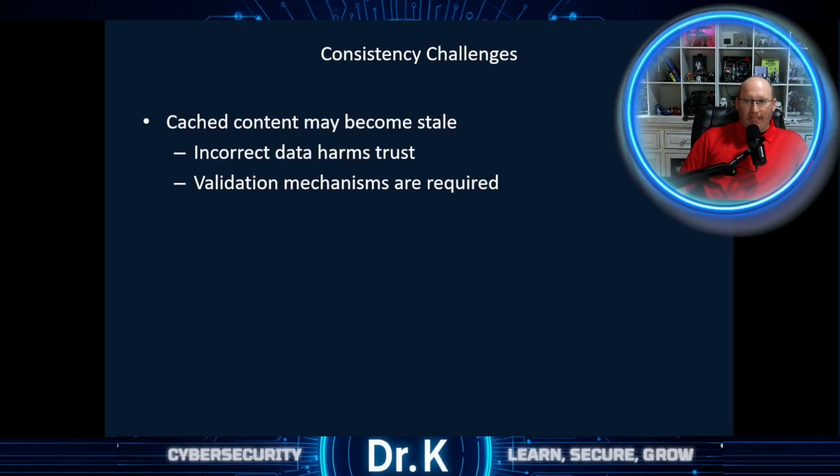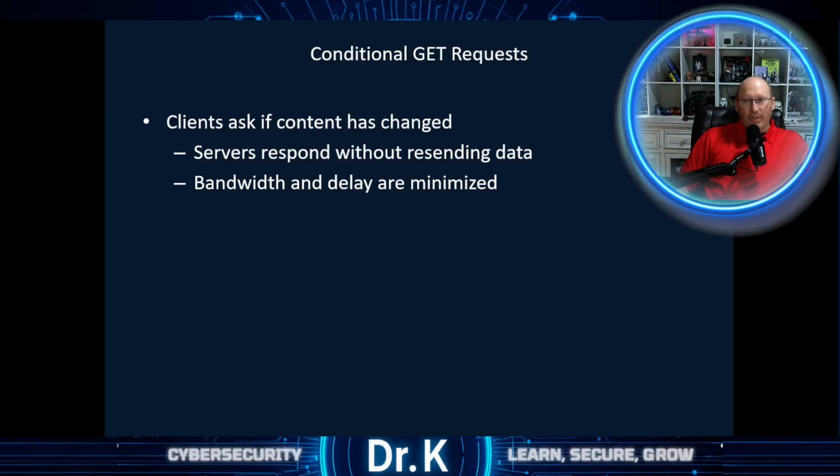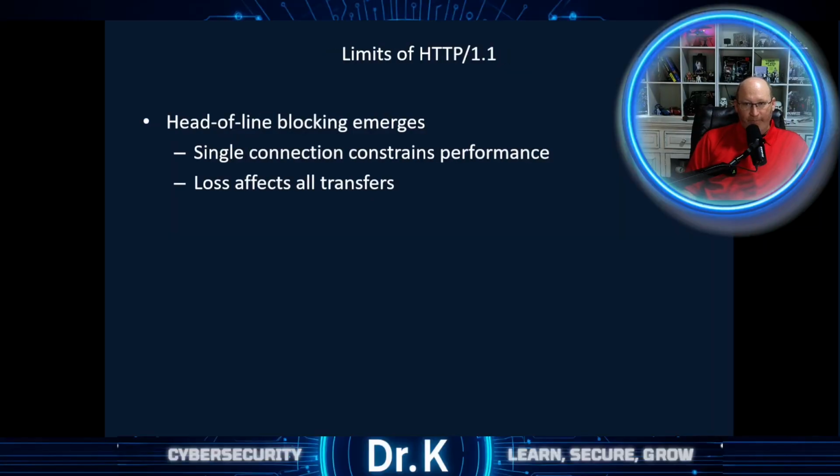Caching introduces the risk, however, that content becomes outdated. Serving stale data undermines correctness and user trust, and HTTP includes mechanisms to validate cached content before we reuse it. We can do a conditional GET. This allows a cache to ask whether the stored copy is still valid. Do I have the latest and greatest, or do I need to update it? If unchanged, the server confirms without resending the object. This approach preserves correctness while avoiding unnecessary transmission. If I don't need to communicate, why would I?